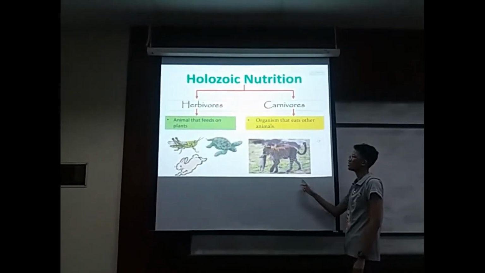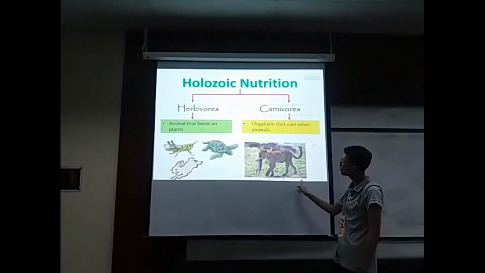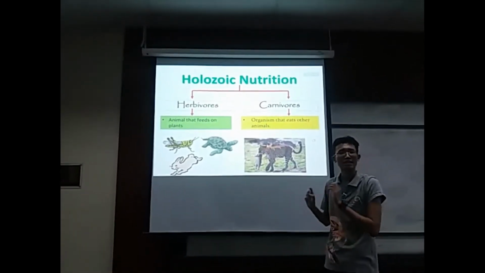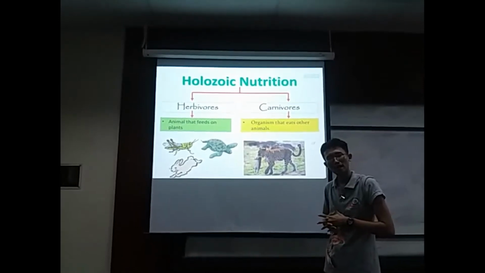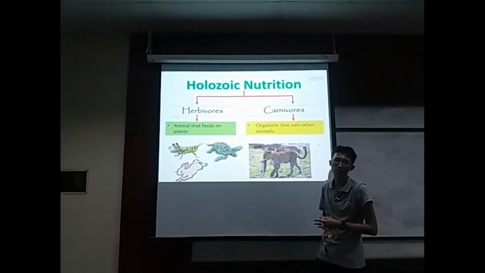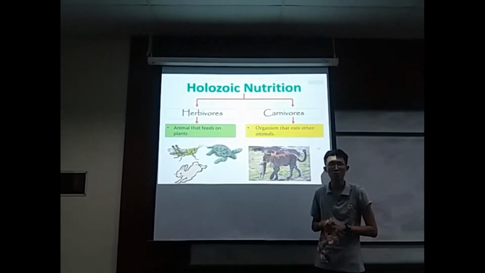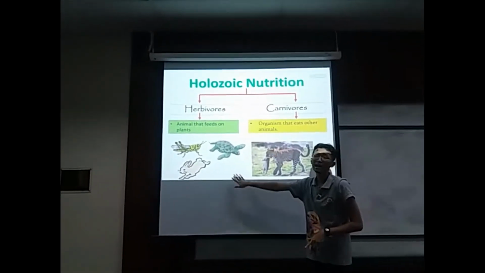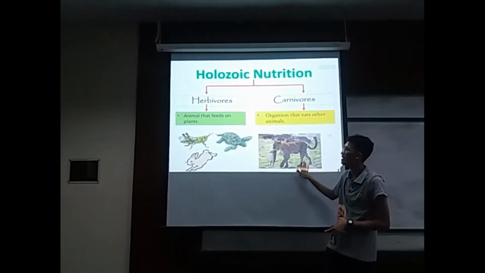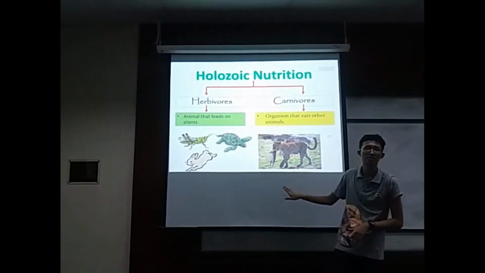From this picture, we see that the leopard feeds on deer maybe. So I want to ask, is human classified as herbivore or carnivore? Not both, right? Humans eat plants and animals. So human is classified as omnivore.